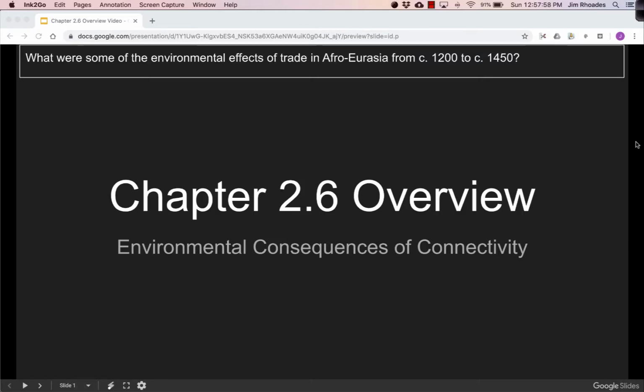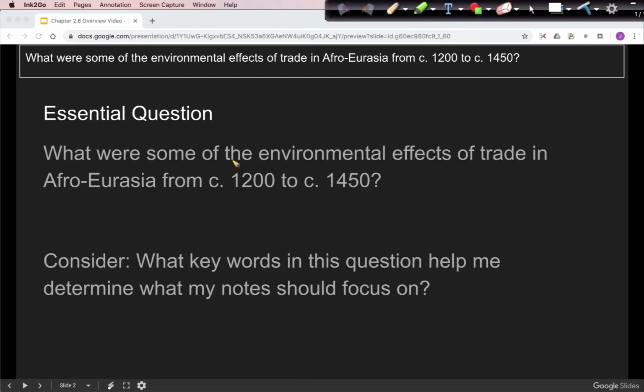Welcome to the Chapter 2.6 overview, the environmental consequences of connectivity. So in the previous chapter, we looked at cultural consequences or effects, and now we're on the topic of environmental, which remembers the blue color in your highlighting. So now for our essential question, it's pretty straightforward. What were some of the environmental effects of trade in Afro-Eurasia?